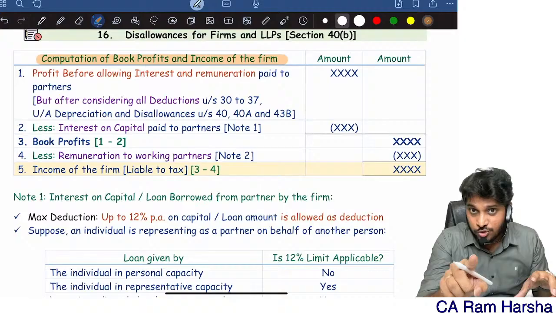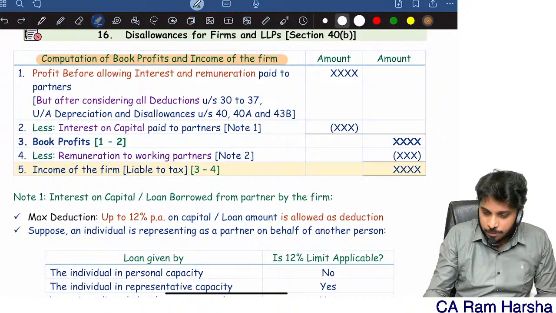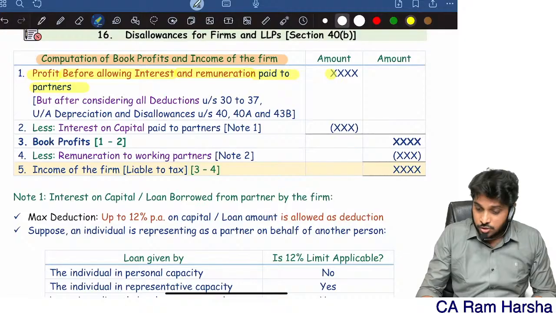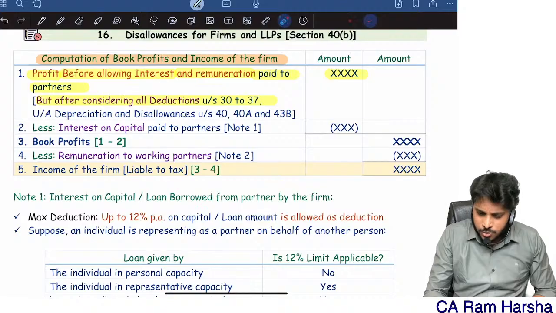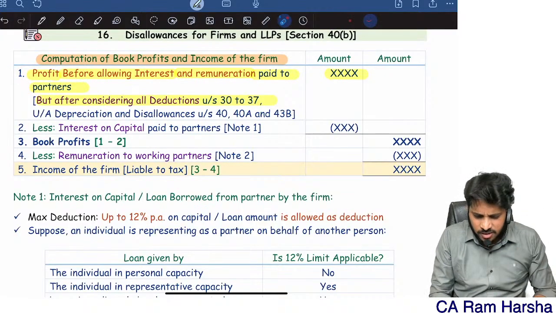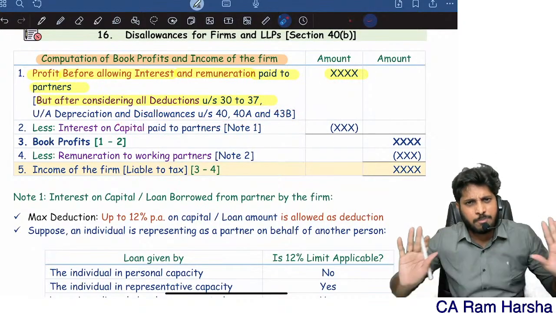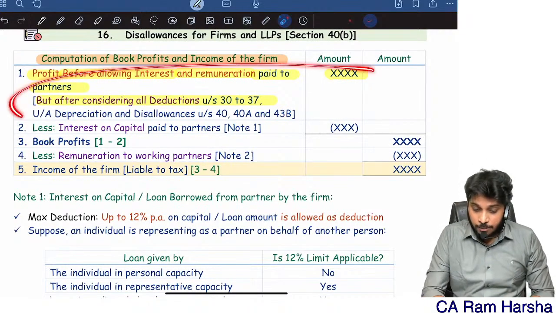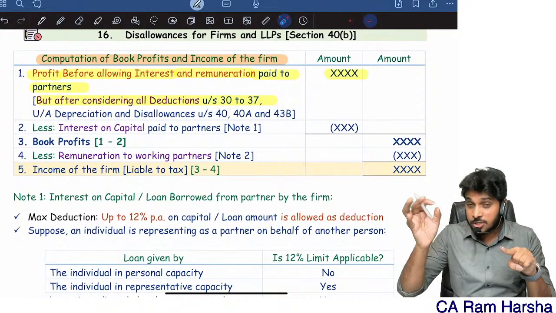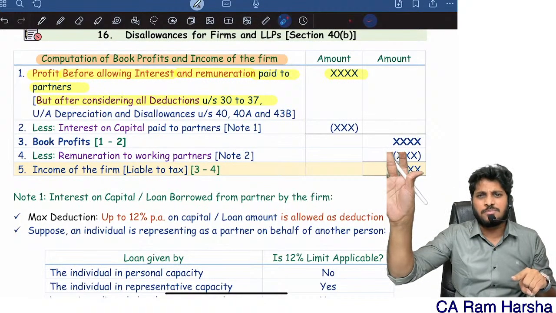But don't reduce interest paid to partner and remuneration paid to partner. So compute profit of the firm before allowing interest and before allowing remuneration paid to partners. Whereas you will reduce all other deductions when computing this profit. Deduct all 30 to 37, unabsorbed depreciation also you reduce, disallowances and all you apply. Compute income from PGBP. If in the P&L account interest paid to partner is debited, or remuneration paid to partner, working or non-working, add back everything.